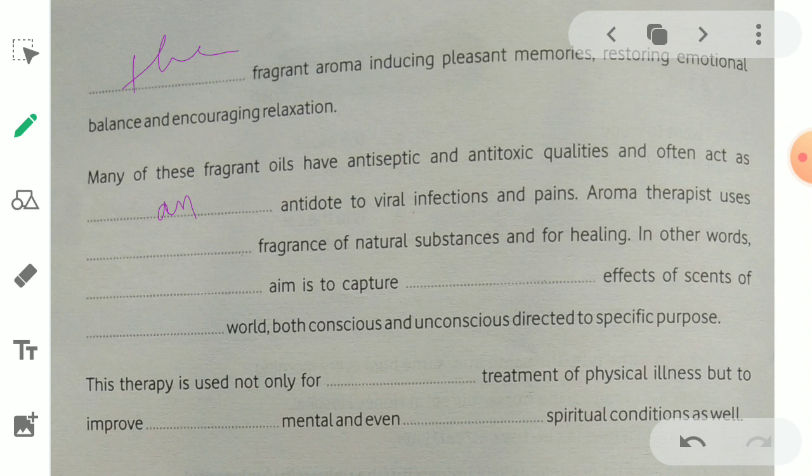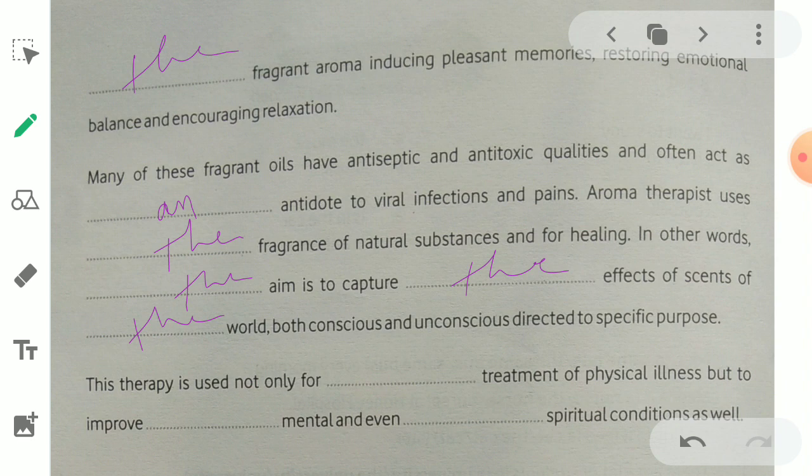Aromatherapist uses the fragrance we talked about earlier, right? The fragrance of natural substances and for healing. In other words, so we are going to begin the statement again. The aim is to capture the effects of sense of the world, both conscious and unconscious, directed to specific purpose.